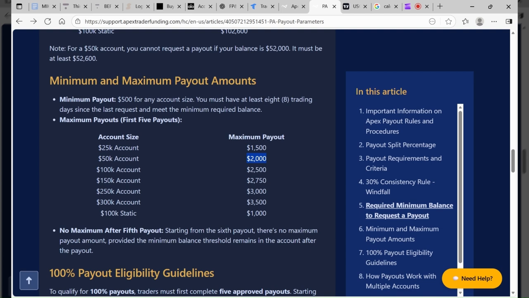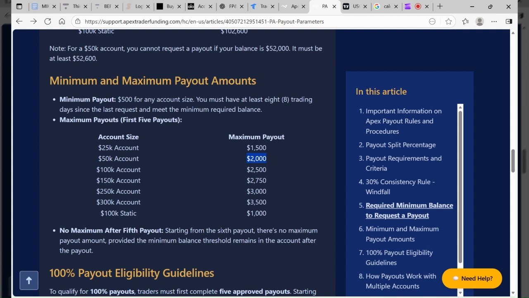So put it like this: if you have 10 50K accounts, you're able to take $20,000 every 8 days. That is about $40,000 to $60,000 every month. If you max allocate and you have 20 50K accounts, you're able to take $40,000 every 8 days. We're talking about $80,000 to $120,000 every single month. The sky is literally the limit. And once your first 5 payouts are over, you can take as much money as you want out of Apex.